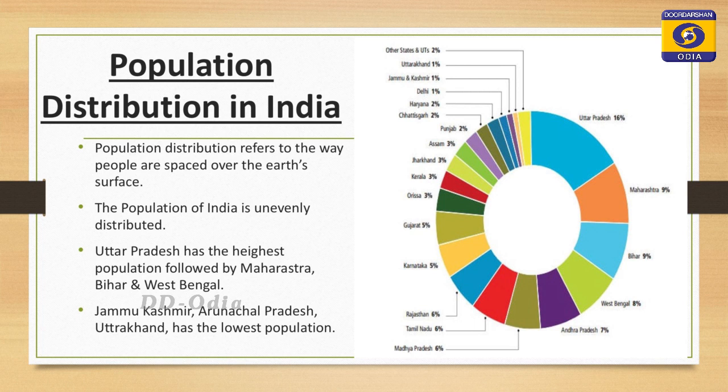For example, Uttar Pradesh has the highest population, followed by Maharashtra, Bihar and West Bengal, whereas some states like Jammu and Kashmir, Arunachal Pradesh and Uttarakhand have very low population. This is a pie chart showing the population distribution of different states, where Uttar Pradesh has the highest contribution to the Indian population, whereas Sikkim has the lowest.